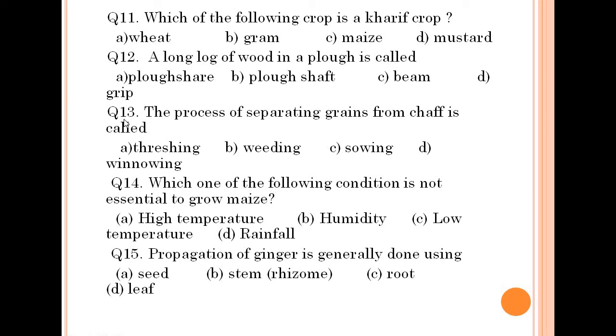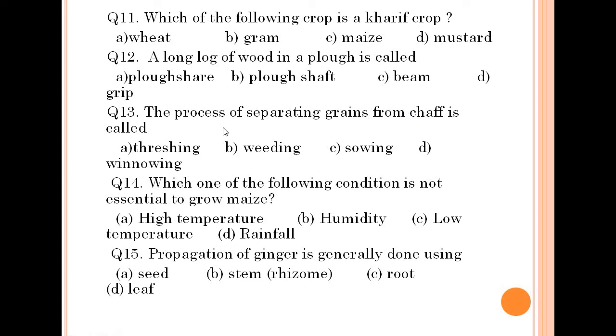Question number 13. The process of separating grains from chaff is called winnowing. Winnowing is the process that is done after harvesting and threshing. It is the process through which the grains are separated from the chaff.